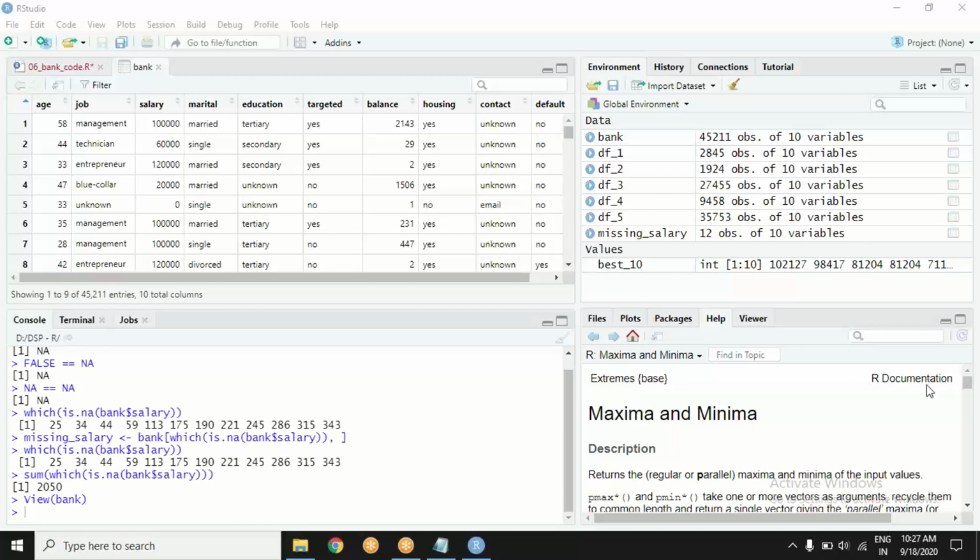There is not a spelling mistake, there is no uppercase, lowercase. There are four distinct categories: divorced, married, separated, and single. You see that? But what is the anomaly here? Do you realize? Now again, there comes some business sense into it, which a machine will not know. Some things are by machine, some things are by common sense, like small yes and capital yes. Here the problem is something else.